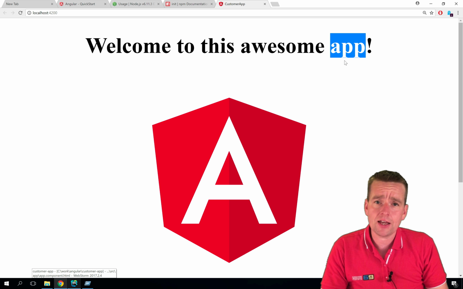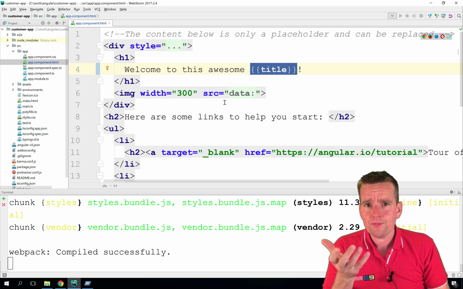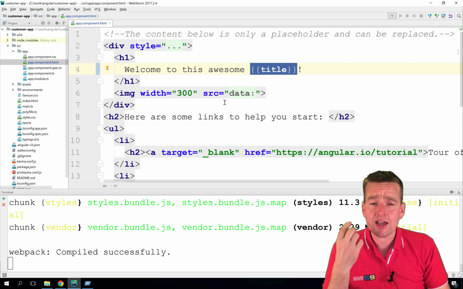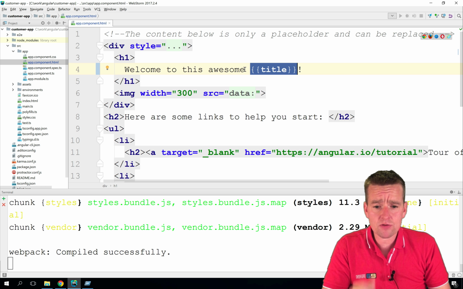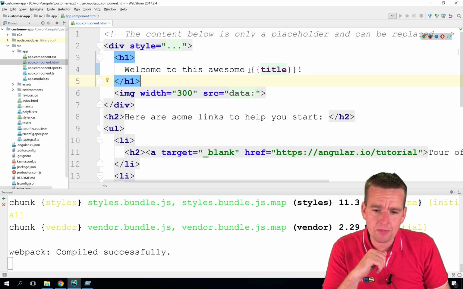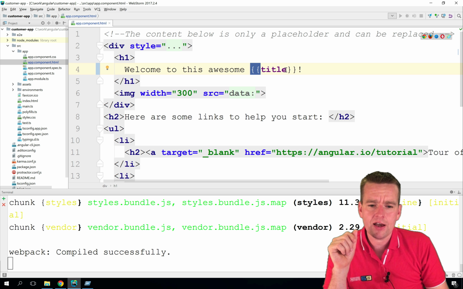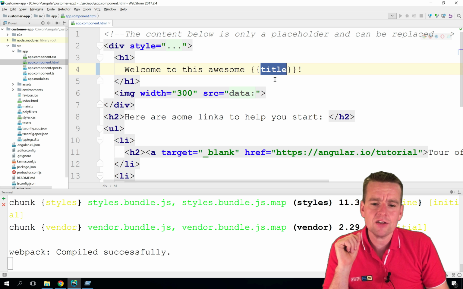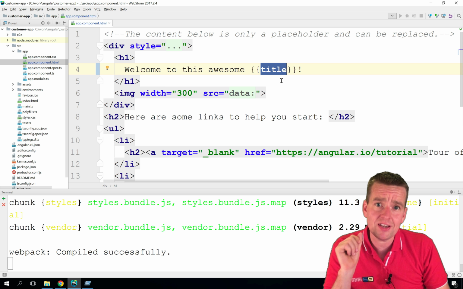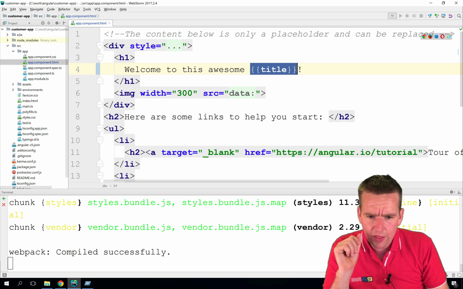Where's title? That's because if we go back to our code, the controller and the HTML, which is the view, they kind of work together, saying that whenever you put in, this is what we call binding. We're binding these guys together. So this is one-way binding where you're saying, whenever you see a double curly bracket and a double curly bracket end, this is a property. This is something that should be inside the TS file. So I'm looking for a property in the TS file called title, meaning that I know that I have a matching TS file that this guy works with.